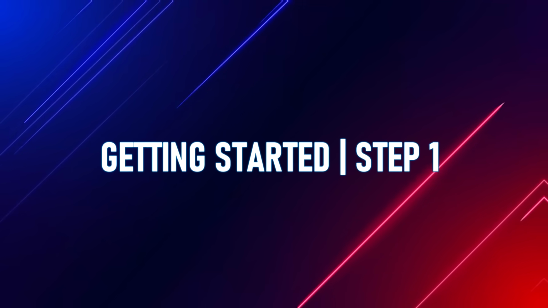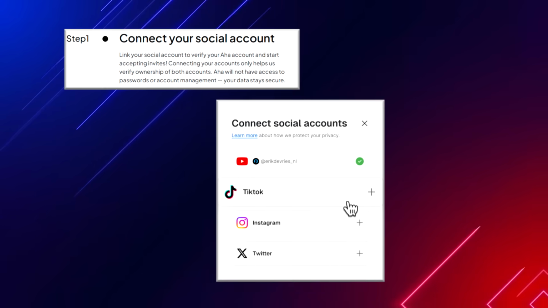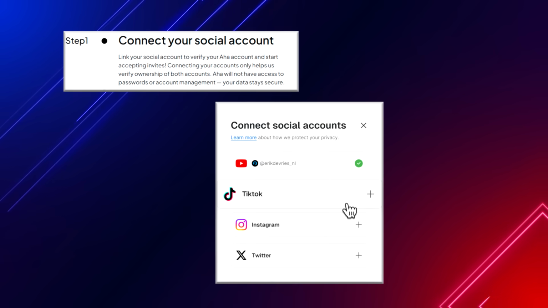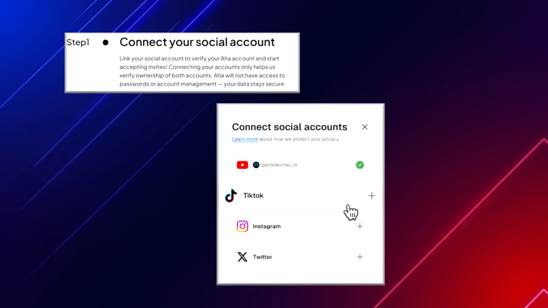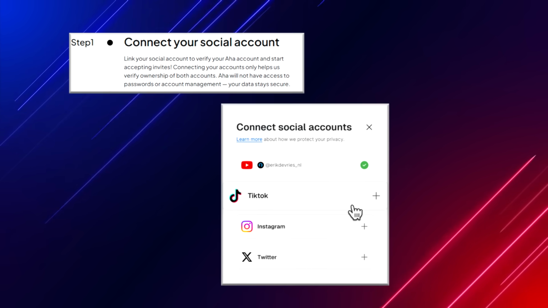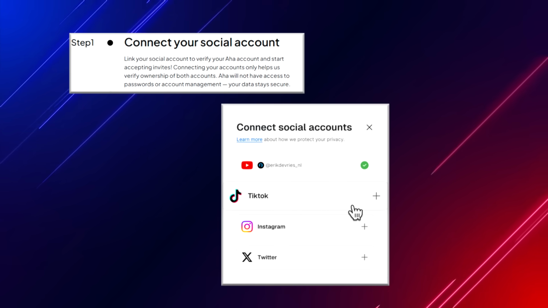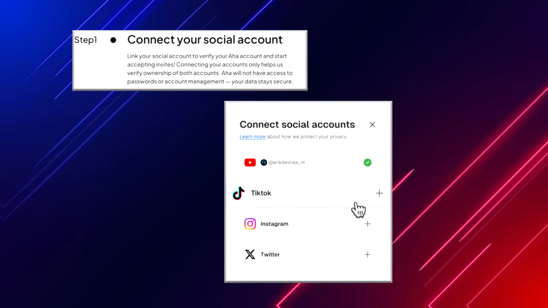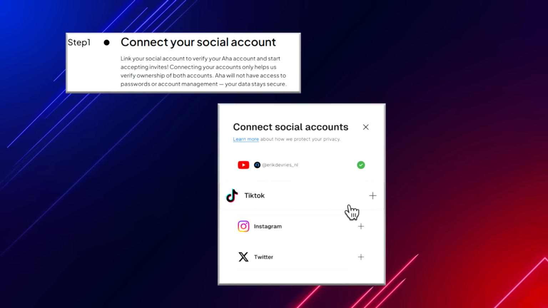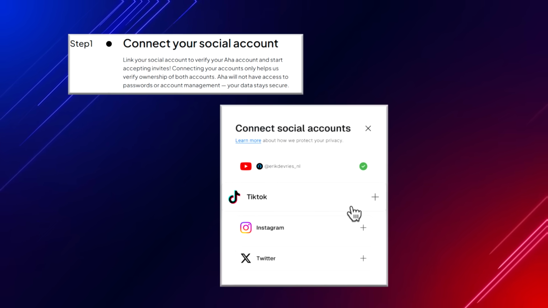Getting started. Step 1. Connect your social account. Link your social account to verify your AHA account and start accepting invites. Connecting your account only helps us verify ownership of both accounts. AHA will not have access to passwords or account management. Your data stays secure.